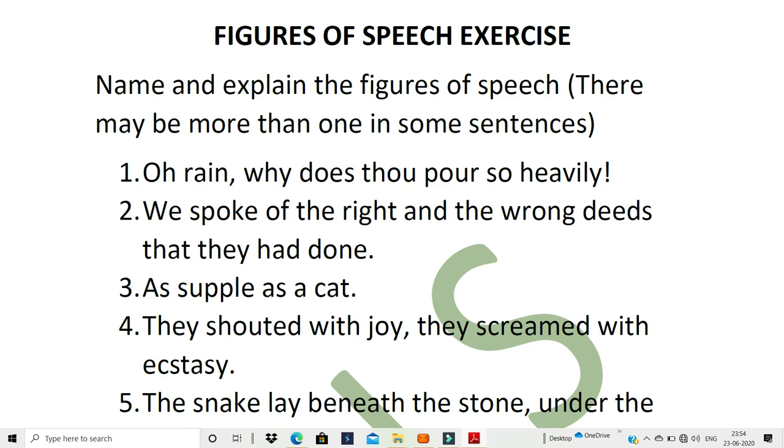So here you have to write the question, like the first one: Oh rain, why does thou pour so heavily? Under that you will write answer, ANS, and then supposing the first one is simile, I'm just giving you an example, you write there simile, and under that you will write the explanation that there is a direct comparison between two things of different kinds.